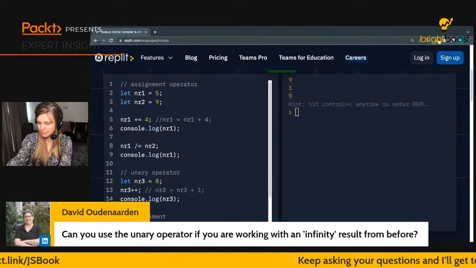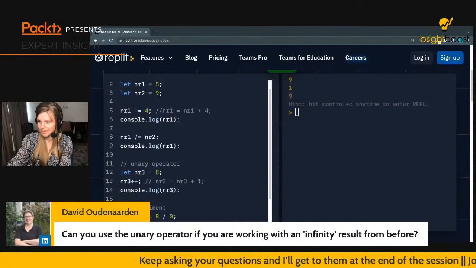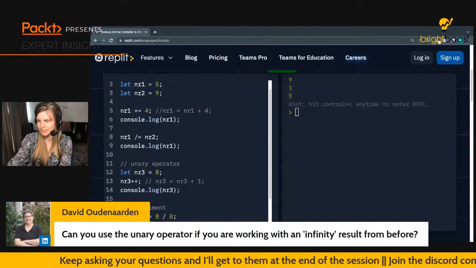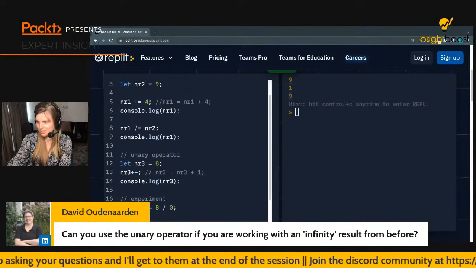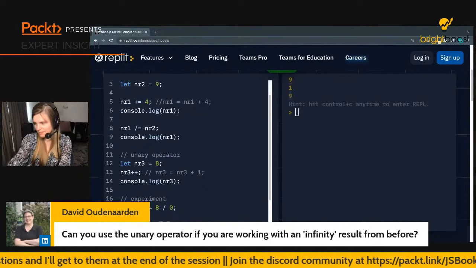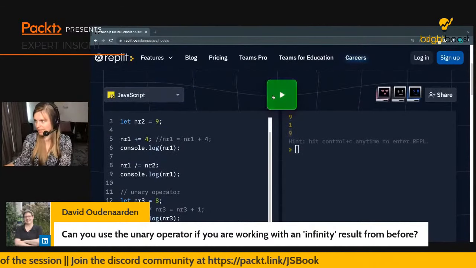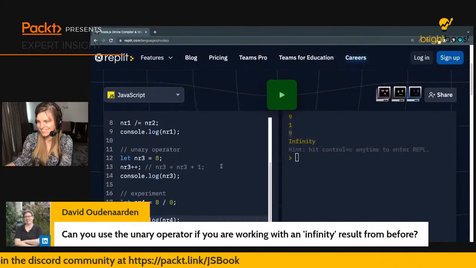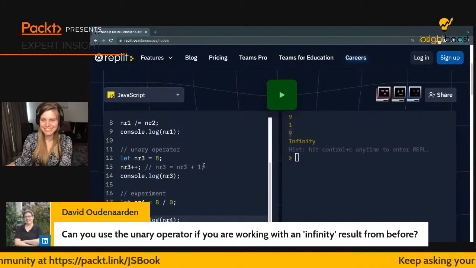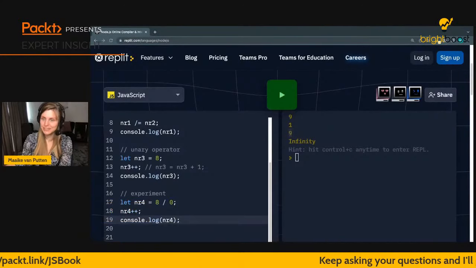And in there we, I don't know, 8 divided by 0 should be infinity. Then we say number 4 plus plus, and then we log it. I think it should be just infinity still, right? But let's see if we actually found a new way to break JavaScript. I doubt it. Nope, still infinity. Nice. Yes, so you can actually do this, and then it's still going to be infinity.